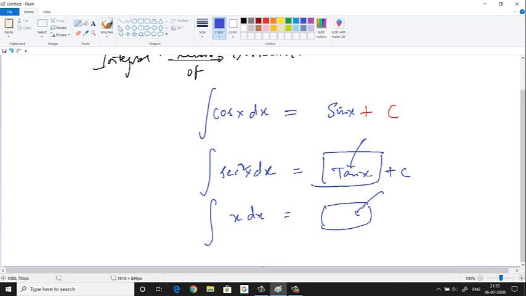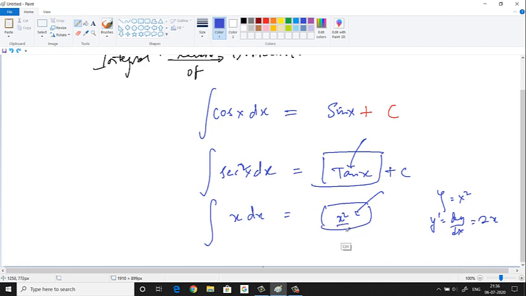What should I put? Say, for example, if I put x square, what is the differentiation of x square? If y is equal to x square, then dy by dx of x square is 2x. So if we put x square here, we should get 2x. But here we have only x, then what?